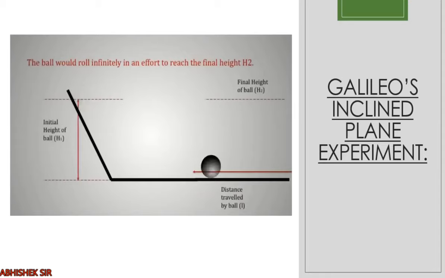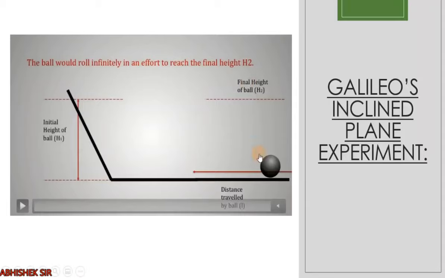And now what if you remove the angle? If you make the second plane very long, straight, the ball will travel to infinity to achieve the final height. So this was Galileo's inclined plane experiment. To achieve the final height, the ball will try to move, but till when? Till infinity. So without any external force, Galileo proved that if you release the ball from a height, the ball will continue its uniform motion throughout the time to achieve the same height.